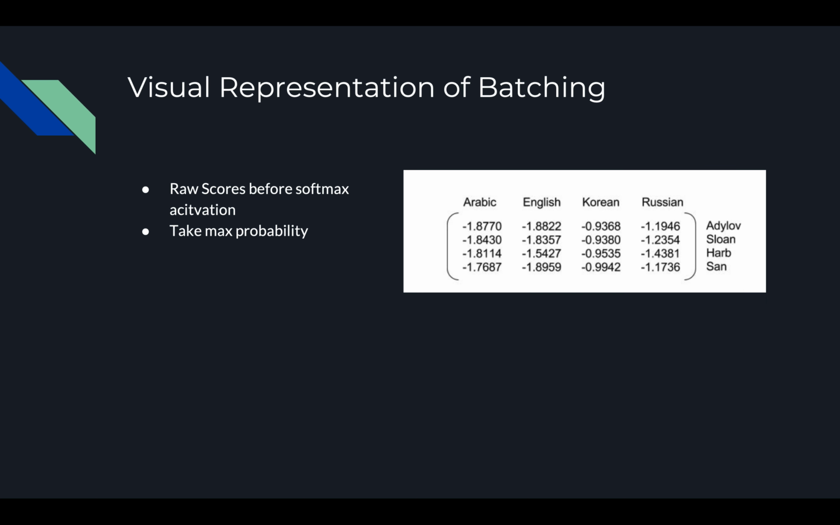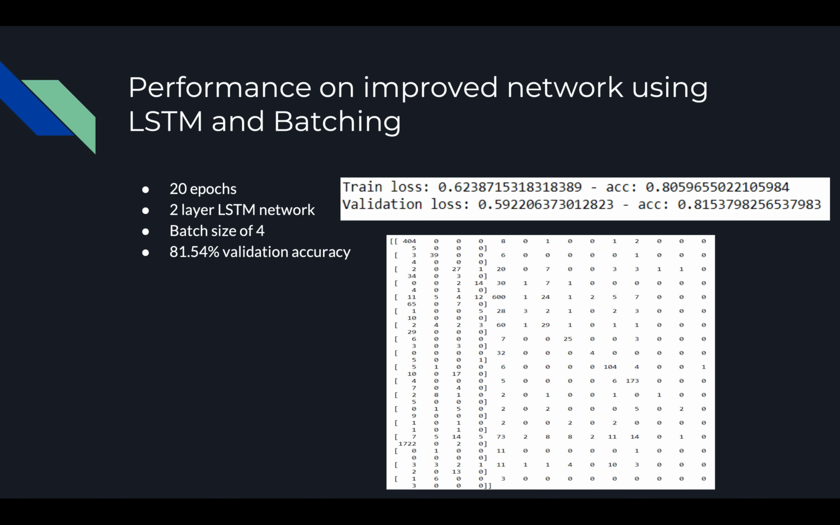These maximum outputs are then fed to a softmax activation. This is the final step, where we predict the highest probability of the last name belonging to a certain ethnicity.